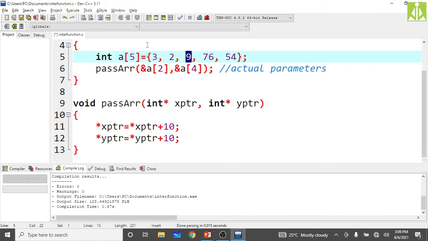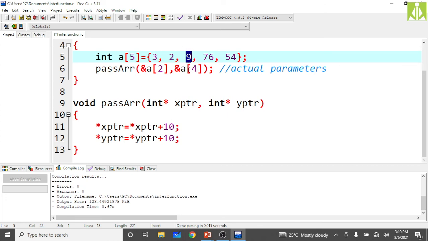That memory location we will receive into xptr. So star xptr, applying indirection on the memory location, will give the value 9. So 9 plus 10 will become 19, and in that same location 19 will come, at the place of 9.